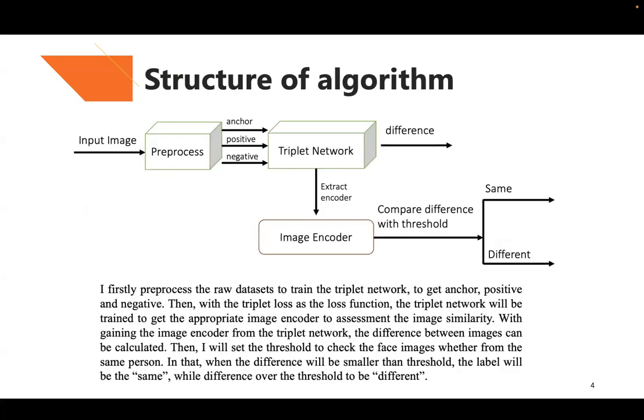Next, I will introduce my algorithm structure. As you can see, this is the structure of my algorithm. Firstly, I will preprocess the raw dataset to train the triplet network, and the dataset is open source. For training the triplet network, the dataset needs to be divided into 3 parts: anchor, positive, and negative.